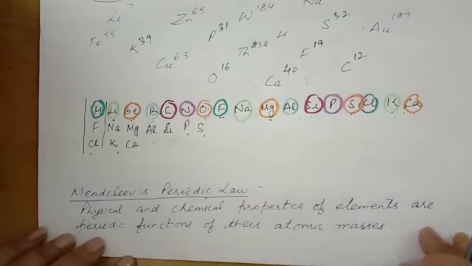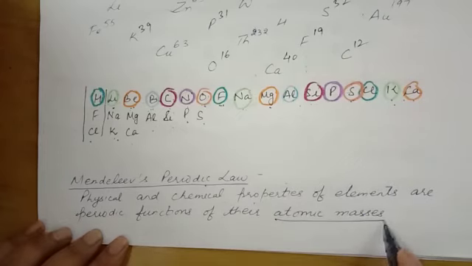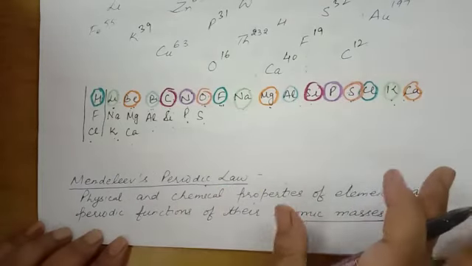So he gave his law. What is his law? What is Mendeleev's periodic law? According to this law, physical and chemical properties of elements are periodic functions of their atomic masses. That means when the elements are arranged according to the increasing order of their atomic mass, every 8th element is going to show the same properties.